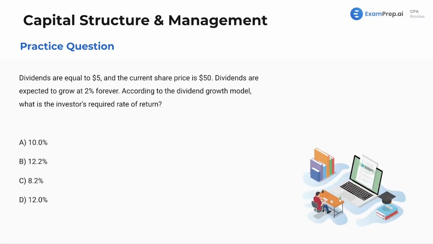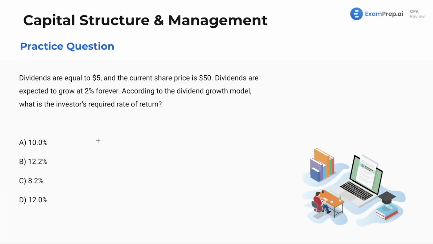We're wrapping it up here with a question on the dividend growth model. Again, we see a formula, and I want you to write that formula out as soon as you see it. According to the dividend growth model, what is the investor's required rate of return? Dividends are equal to $5, current share price of 50. Dividends are expected to grow at 2% forever.